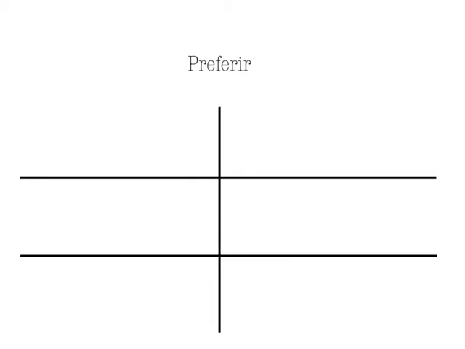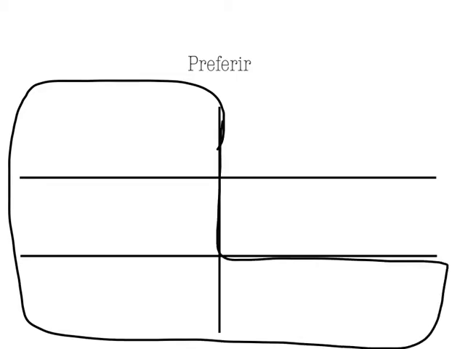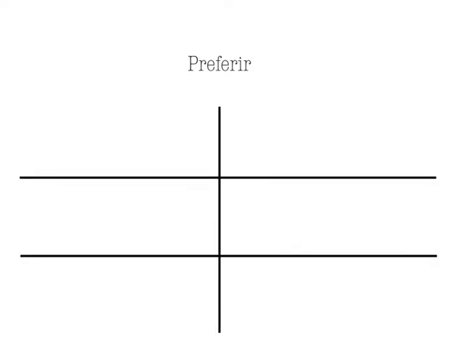So we're going to start with the verb preferir. Preferir means to prefer, and in the present tense, you know that we would stem change in the boot shape. However, this is not the case in the past tense. In the past tense, like I said, we're only going to stem change in the third person. So, some people like to call this the sandal, but we're not going to stem change in the first or the second person, the yo, tú, nosotros, vosotros forms.